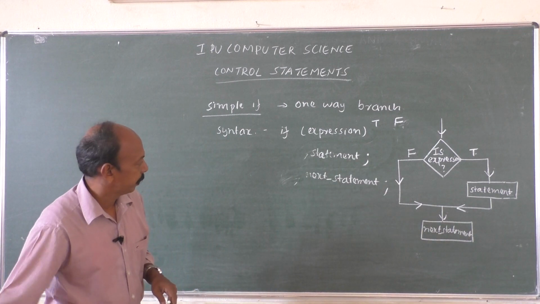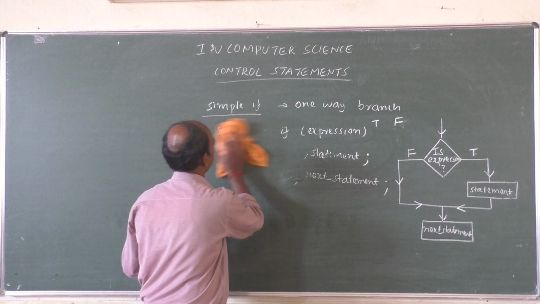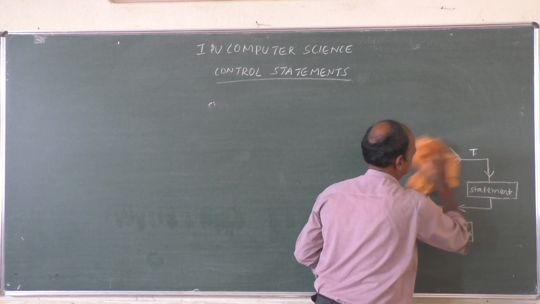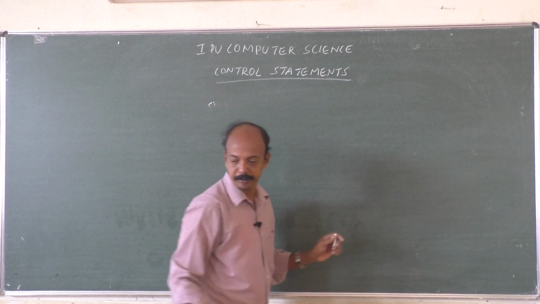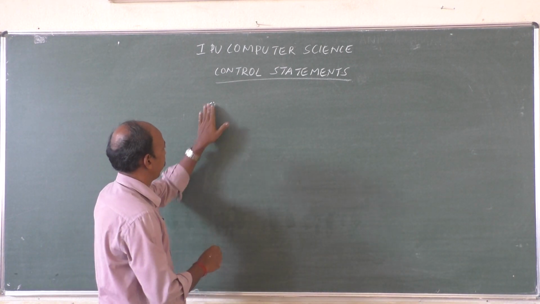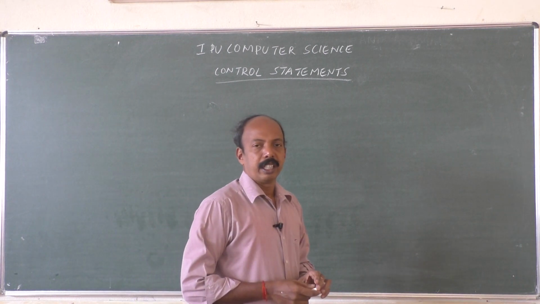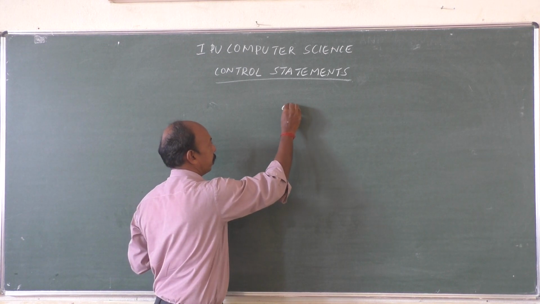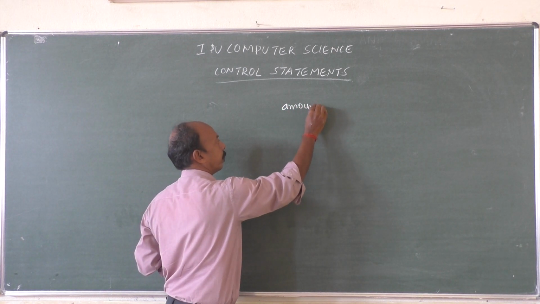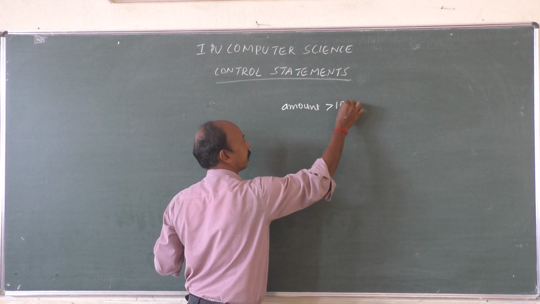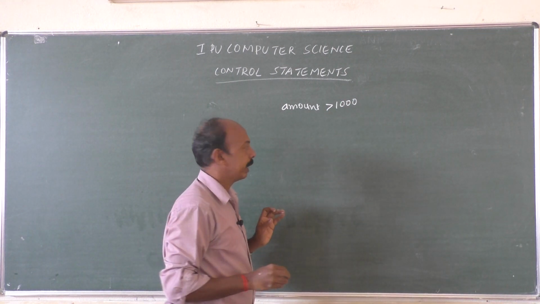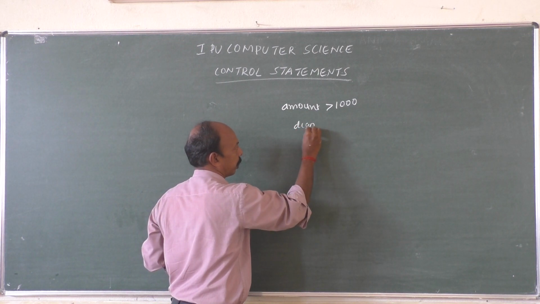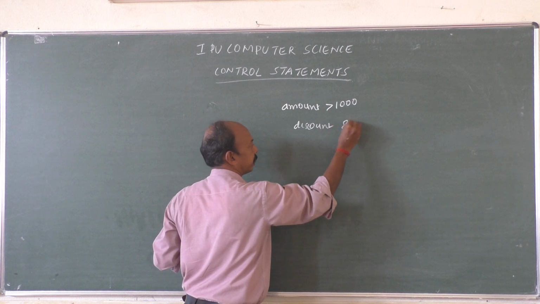We shall consider one example. Let us assume that you are going to purchase something, and if the amount is greater than 1000, then we are going to get a discount of 8%.